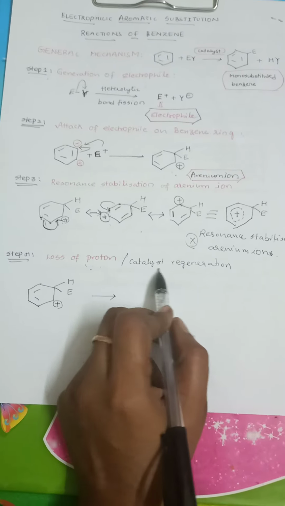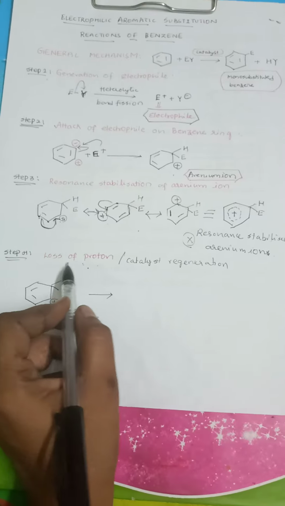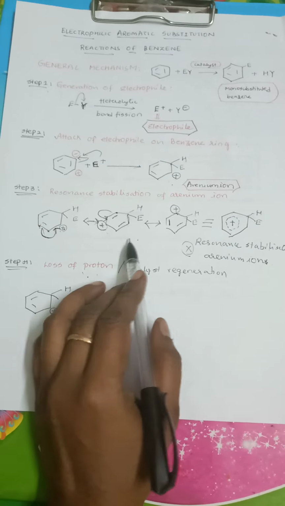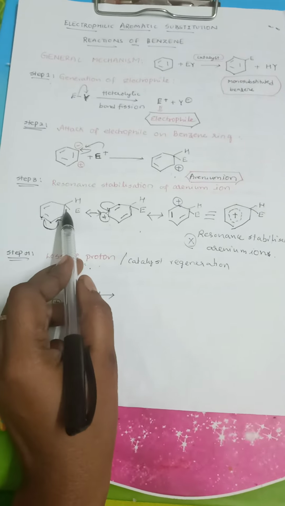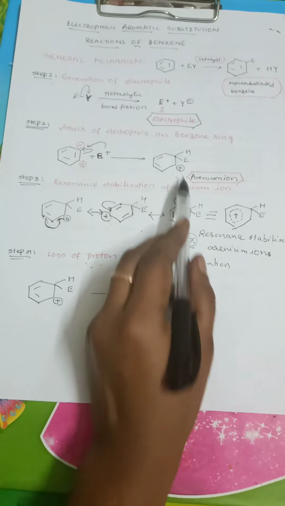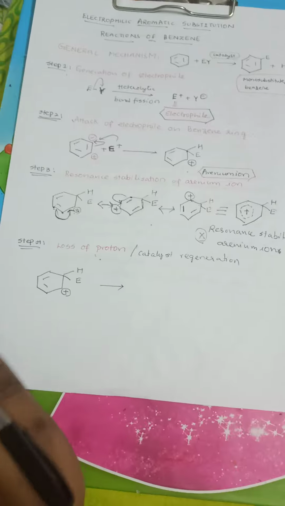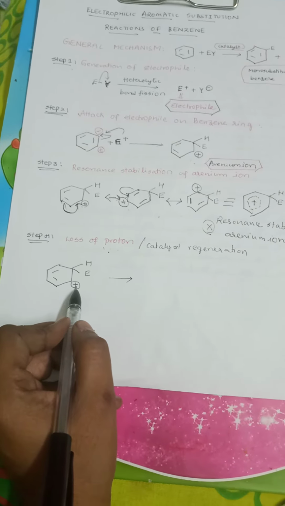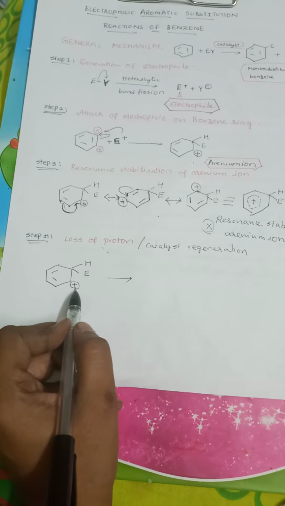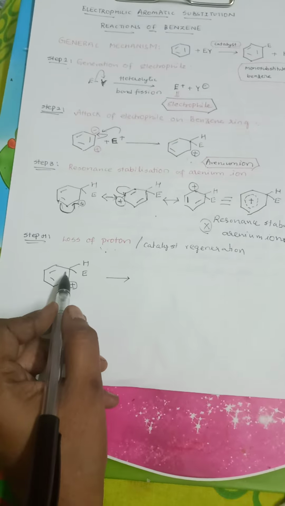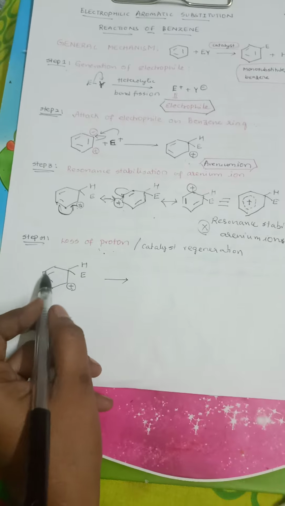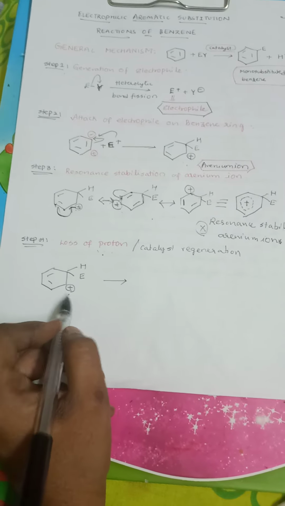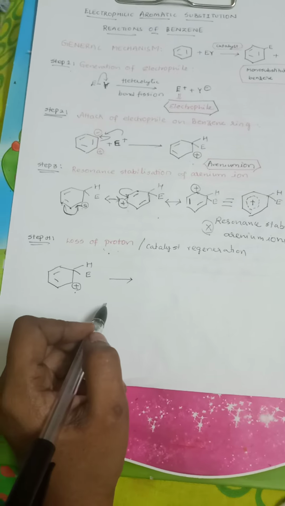I will explain it to you during individual examples. I'll show you how the loss of proton occurs. You can take any of the three structures. For our convenience, I am taking this structure, the same one. This particular carbon is holding the positive charge, right? If this positive charge is neutralized, the third double bond could be regenerated, whereby the three double bonds of your benzene ring could be restored to retain the aromaticity, and successfully the electrophile could also be accommodated.